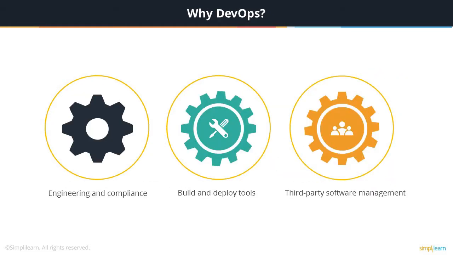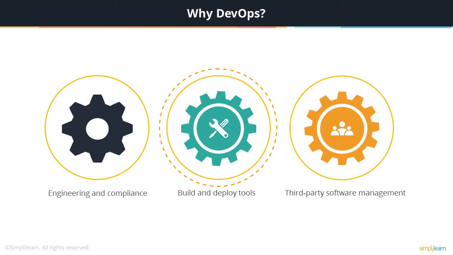DevOps carries out the following activities in an organization. 1. Engineering and compliance. DevOps helps in managing and enforcing the coding standards, guidelines, and conventions. It also helps in keeping a tab on the tools for developer productivity, code manageability, compliance enforcement, certification, etc. 2. Build and deploy tools.